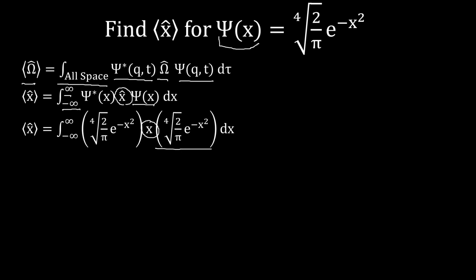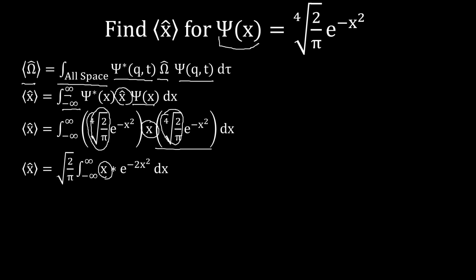We know that the fourth root of 2 over pi times the fourth root of 2 over pi is just the square root of 2 over pi, and we can take that out of our integral. So the expectation value of x is the square root of 2 over pi times the integral from negative infinity to infinity of x times e to the negative x squared.